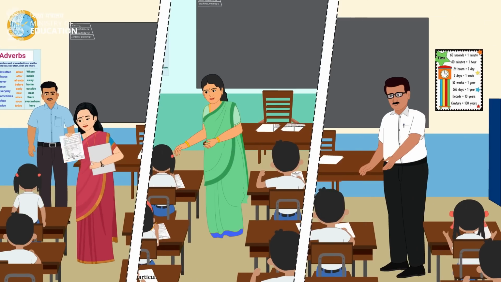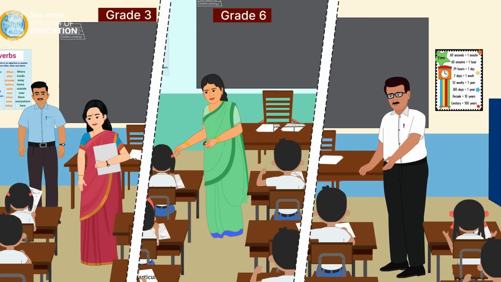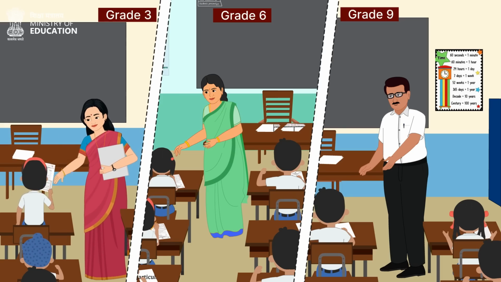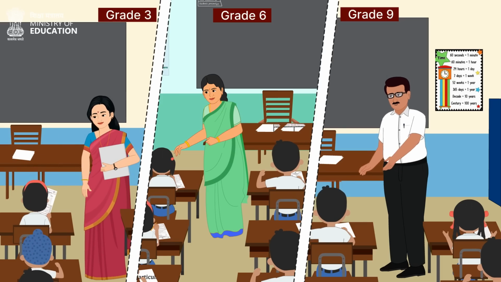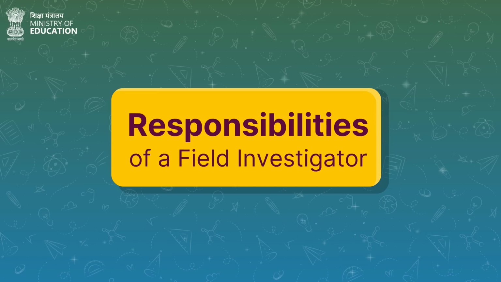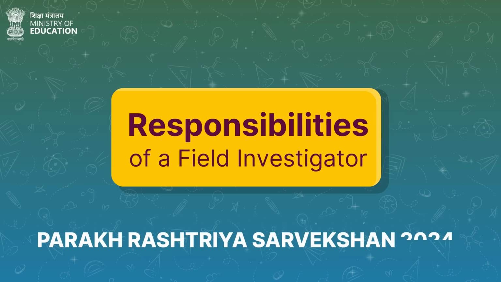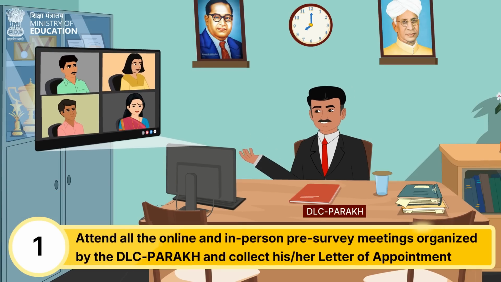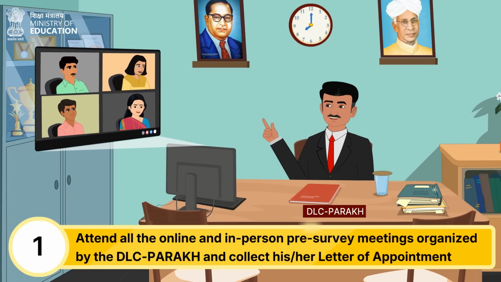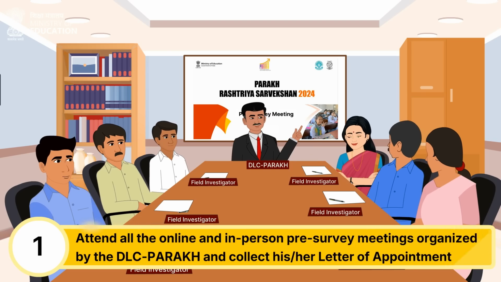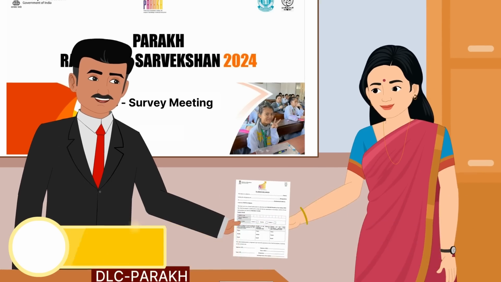Each grade under survey, that is grade 3, 6 and 9 in a sample school is assigned one Field Investigator (FI) by the District Level Coordinator PARAKH. Now that we know who a Field Investigator is, let us understand the responsibilities of a Field Investigator in PARAKH Rashtriya Sarvekshan 2024. First, a Field Investigator is required to attend all the online and in-person pre-survey meetings organized by the DLC-PARAKH and collect his or her letter of appointment.